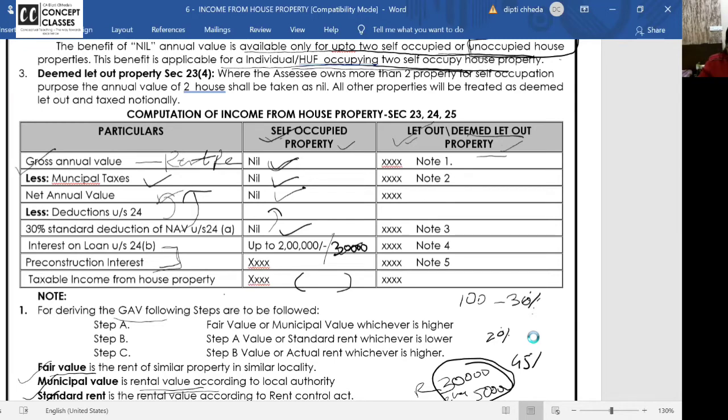Now, let out. Ma'am, say the loan is taken after 99, then how much will the interest be? Then the interest will be either 2 lakh or 30,000. That depends on the situation. Listen, if you have taken the loan after 99 for repairs, 30,000. For purchase or construction, 2 lakh. But if you took it for purchase and construction, and construction went on for more than 5 years, again 30,000.